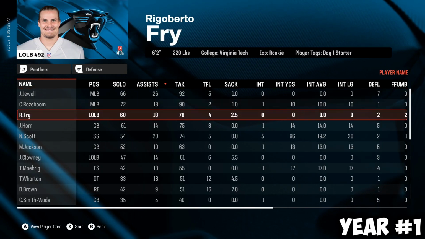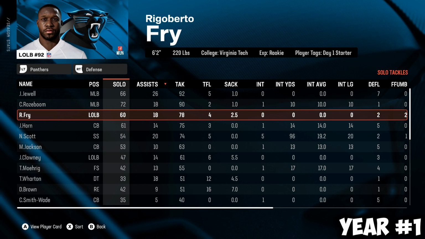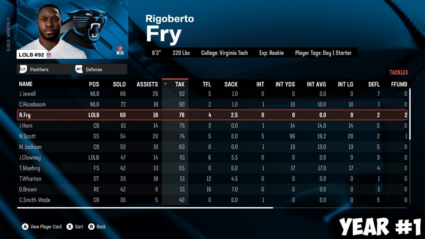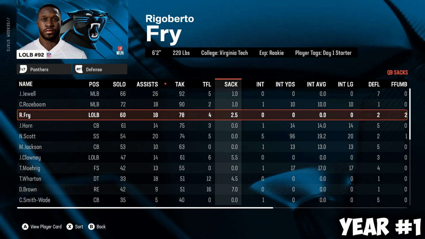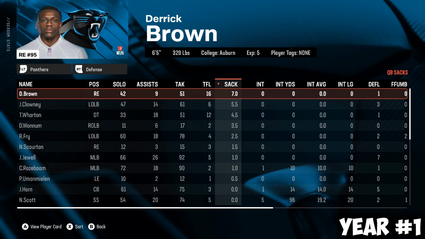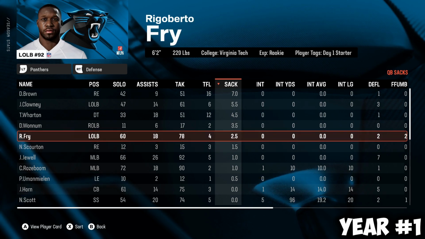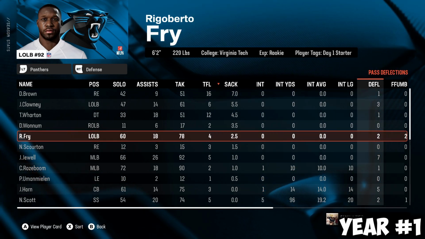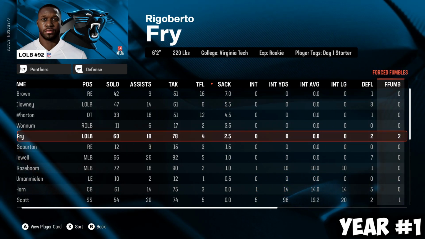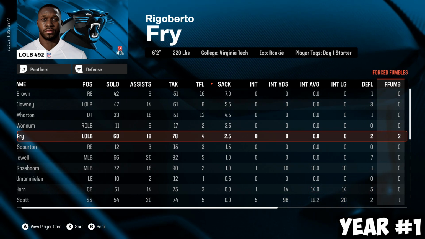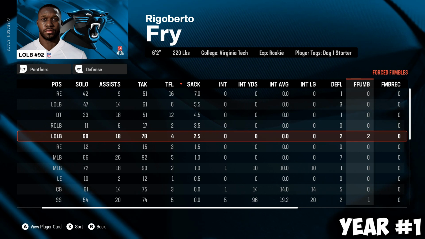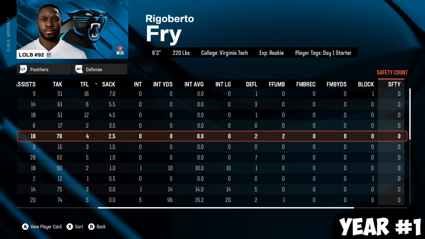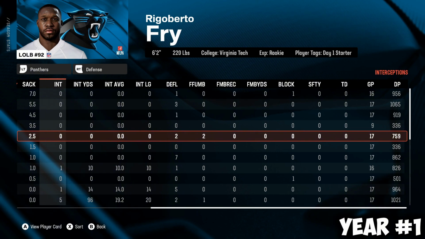And there he is: 60 solo tackles, 18 assisted tackles, makes it 78 total tackles. Third on the team, 4 tackles for loss, 2.5 sacks. So it's not amazing, but we were still getting a little bit of production from him. 0 interceptions, 2 pass deflections, and 2 forced fumbles. That strip ball and the strength contribute to a 2 forced fumble season, which is pretty good. But we're not fully utilizing him on this Panthers team.